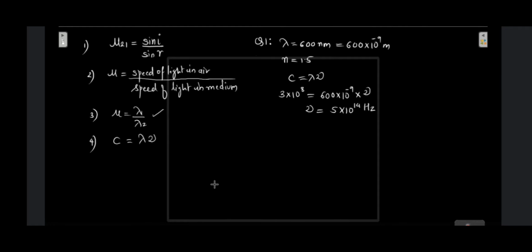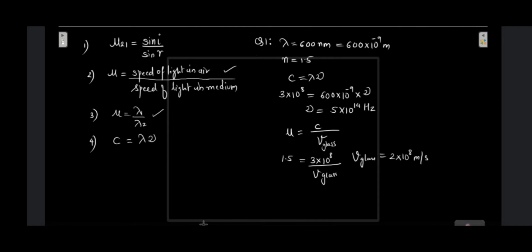Now we need to find out the velocity of the refracted light. How will we get the velocity of refracted light? We know that the refractive index is given by speed of light in air upon speed of light in medium, that is in glass. So refractive index is given to us as 1.5 is equal to 3 into 10 raised to 8 upon V of glass. So from here we'll get V, that is speed of light in glass, will be equal to 2 into 10 raised to 8 meters per second.